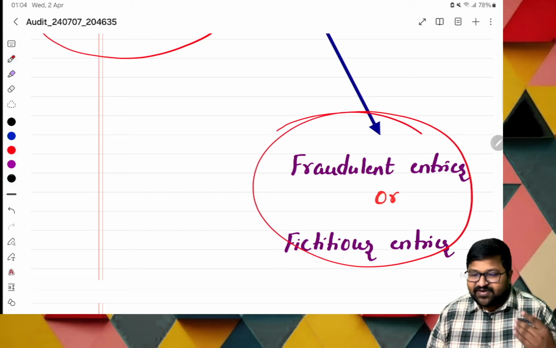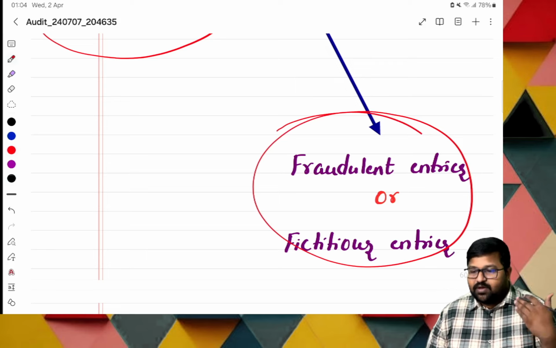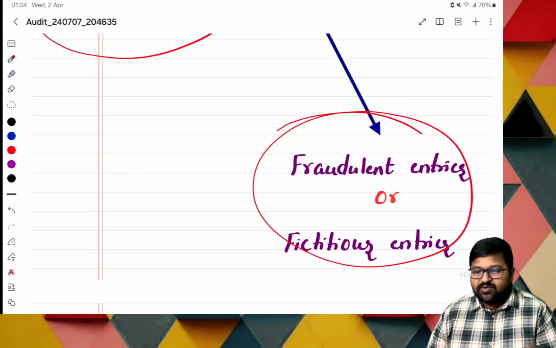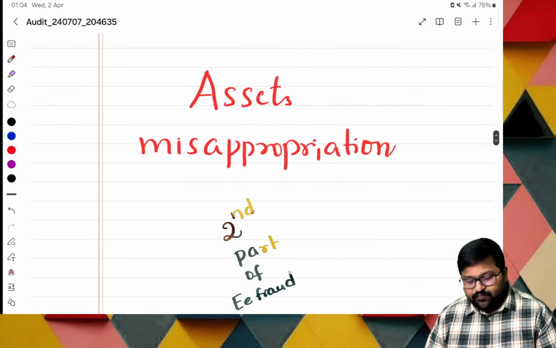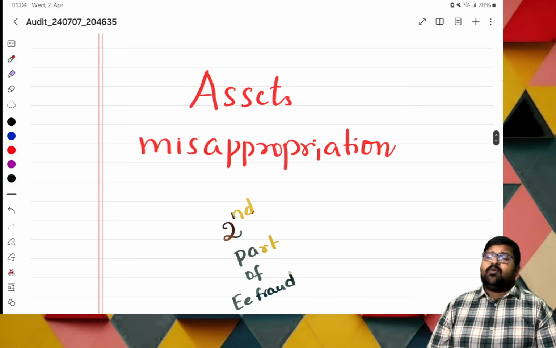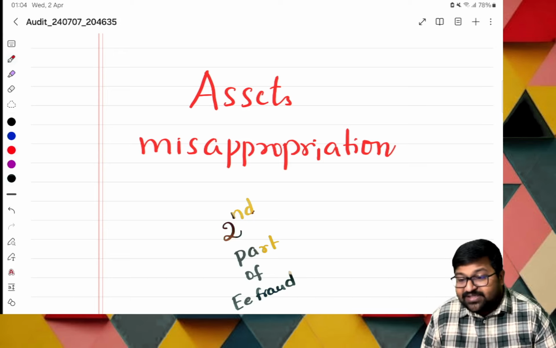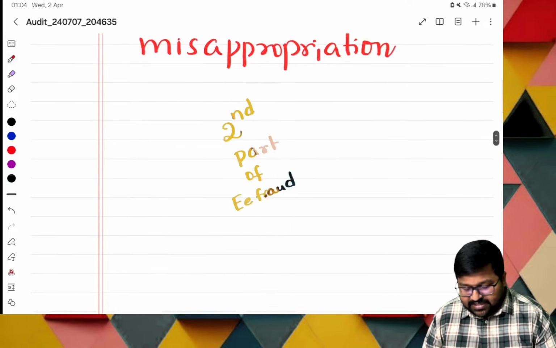So these are fictitious. For example, in the example cases, I have seen that there is no requirement of fuel at all, but we have shown that we required fuel. We recorded it, but actually it is not incurred. Okay, that's the case. Now, what is the next one? Asset misappropriation. Sir, this is asset misappropriation. So this is the second part of employee fraud.